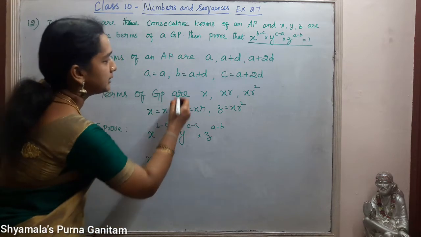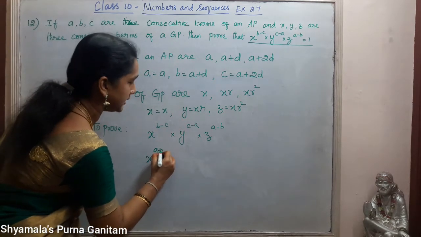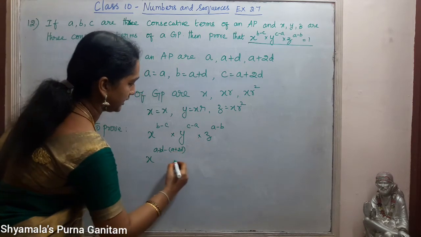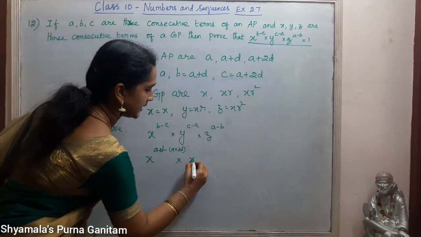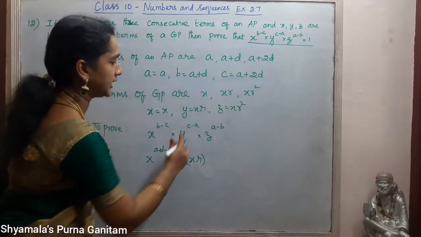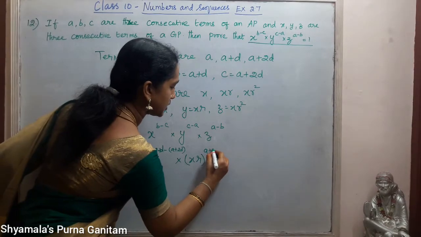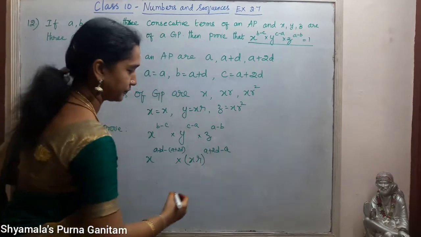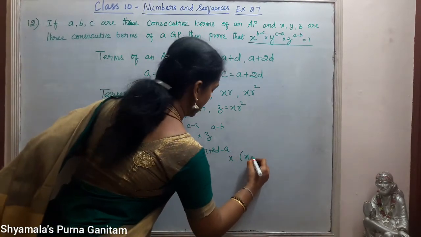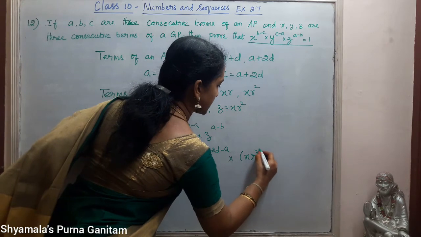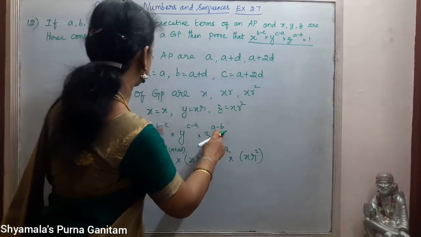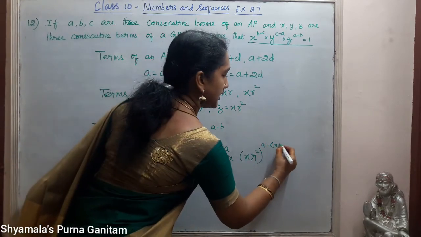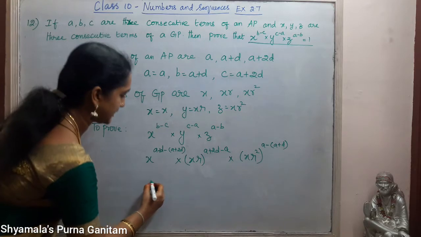So X power B value is A plus D minus C value is A plus 2D, into Y value is XR whole power C is A plus 2D minus A, into Z value XR squared whole power A minus B. So A minus B value is A plus D. So now we will simplify this.